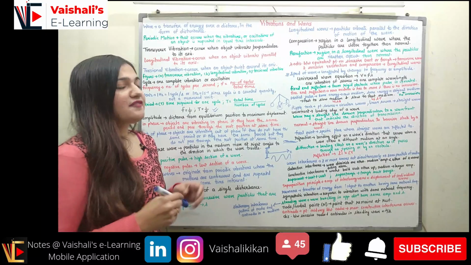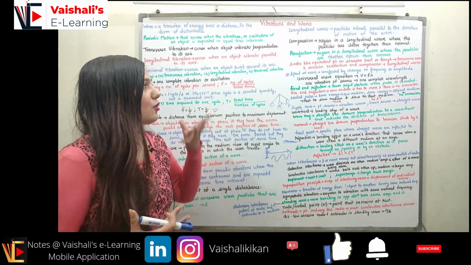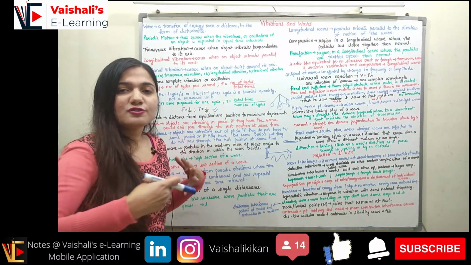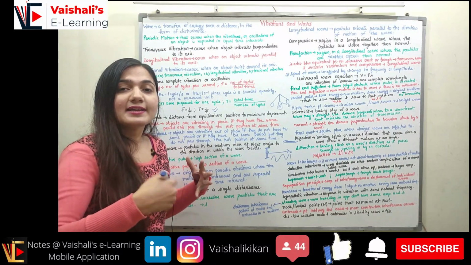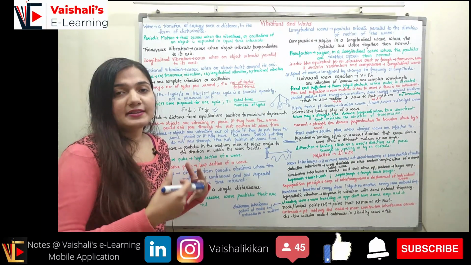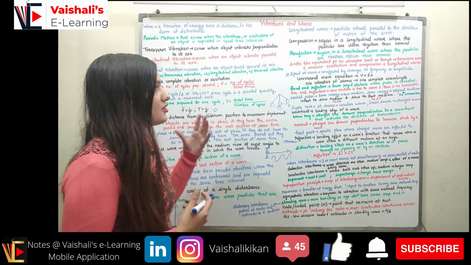So when the particles are farther apart than the normal, then we are calling that region a rarefaction region. When you stretch the spring, you can see the spring cycles are farther apart than the normal region. So this is the region of rarefaction.